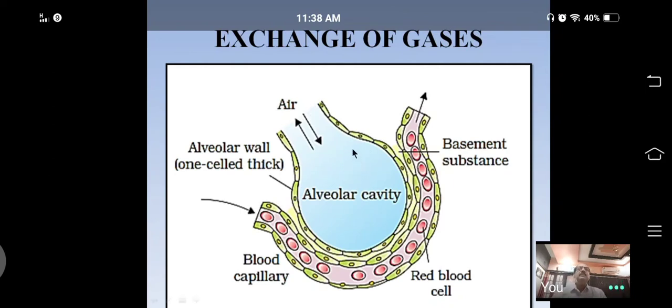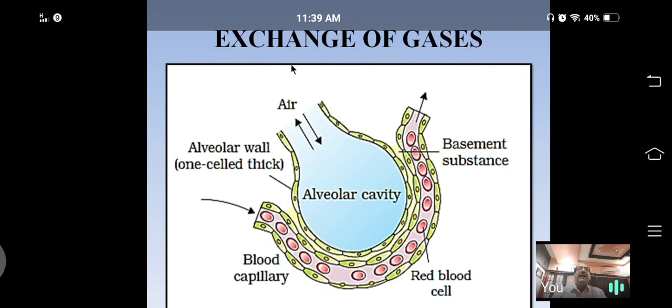See here, the alveolus is externally covered by a single layer of cells. The wall of the alveolus is made up of a single layer of cells. The cells are very thin and flat and made up of simple squamous epithelial tissue. The alveolar wall is made up of simple squamous epithelial tissue.